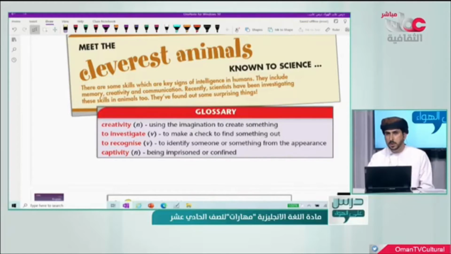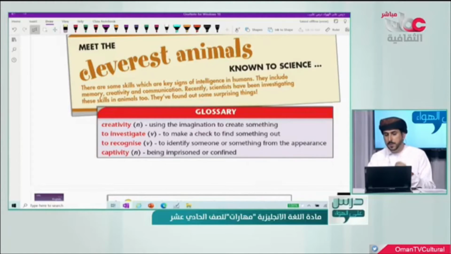They include memory, creativity, and communication. So these are key signs. So humans are able to memorize, to be creative, to communicate with others. So that's why we call human beings intelligent